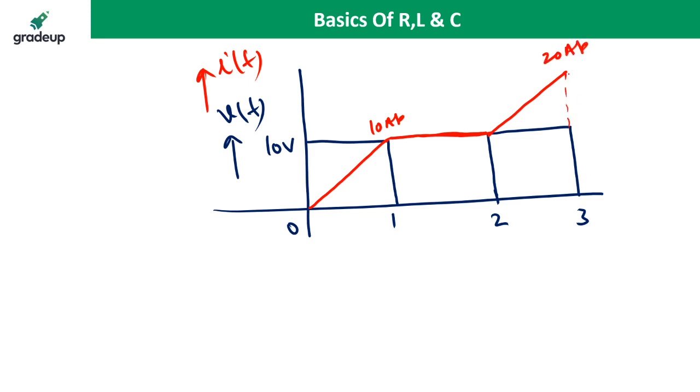From 3 to 4 we are not giving the voltage, so the current remains the same. From 4 to 5 it is again increasing, 20 to 30 ampere, like this. So this is the current. Red color is the current profile or current waveform, and blue color is the voltage waveform.